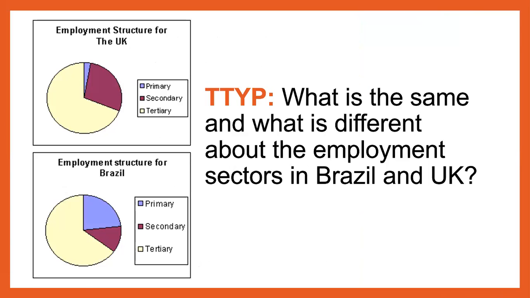So if we look here, this is the employment structure for the UK. Below, there's a graph for the employment structure of Brazil. What is the same and what is different about the employment sectors in Brazil and the UK? So I want you to pause the video. Look at the pie charts. Look at the different variations and how they've been split and organized. Look at the difference between the primary, secondary, and tertiary sector. What can you see that's the same? And what can you see that's different? I want you to pause the video and have a think now.